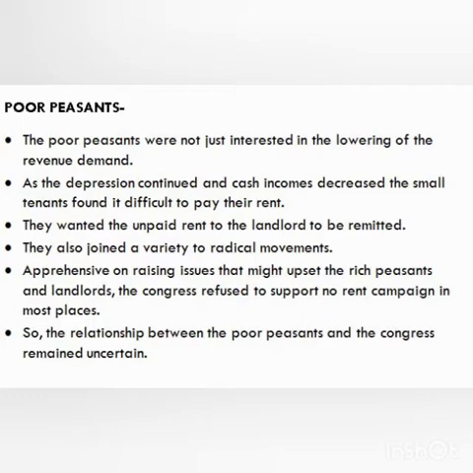They also joined a variety of radical movements. The Congress was apprehensive about raising issues that might upset the rich peasants and landlords, and it refused to support the no-rent campaign in most places. So the relationship between the poor peasants and the Congress remained uncertain.